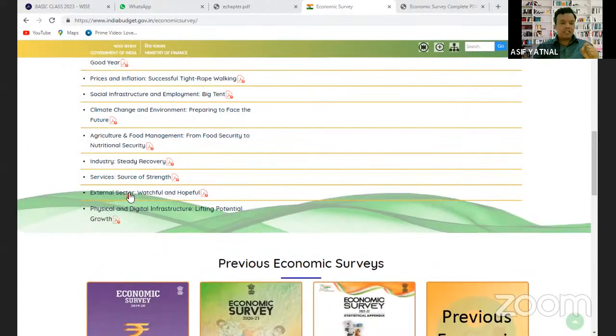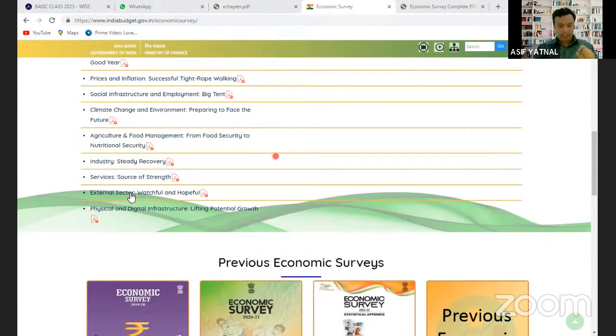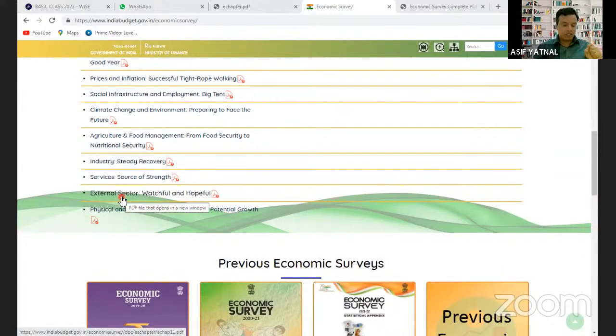Next is external sector. External sector मतलब क्या? How the Indian economy is affected by the external factors like Russia Ukraine war and European Union में जो problem हुआ है, and as well as the policies of the Federal Reserve of America, the policies of the developed nation as well as the policies of the underdeveloped nation and developing nation, उनके पॉलिसी से इंडिया के इकोनॉमी पे किस तरीके से इम्पैक्ट होता है, that is what is explained in this chapter. That is called external sector.